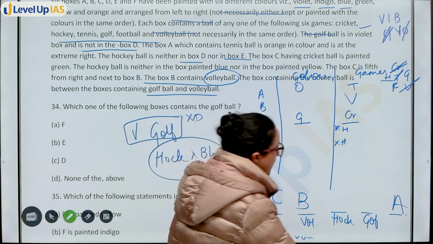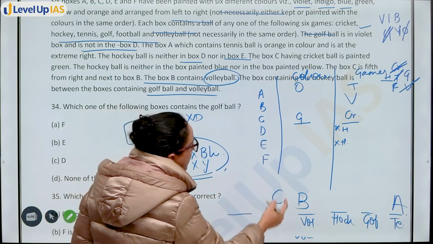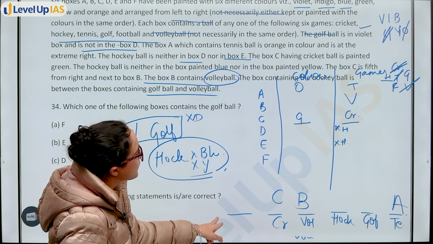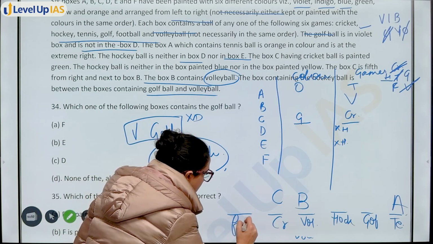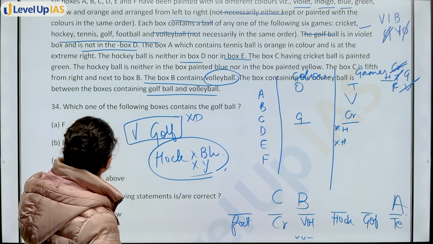Now A के पास क्या है? Tennis, we already know. We know C के पास क्या है? Cricket ball. So यहाँ पर कौन सी बॉल रह गई? Hockey, tennis, cricket. यहाँ पे रहेगी football. Okay, so these are your possible arrangements.